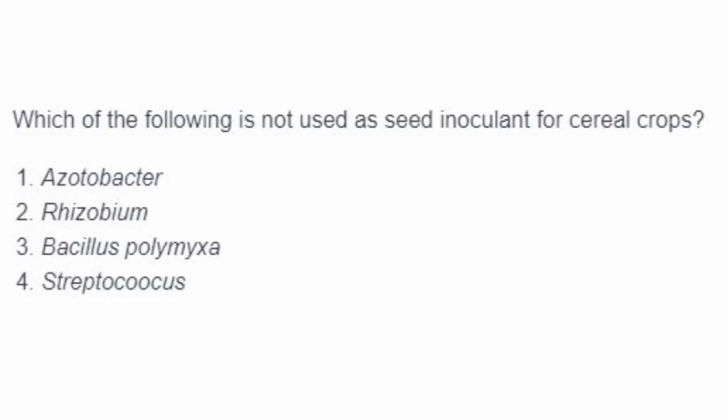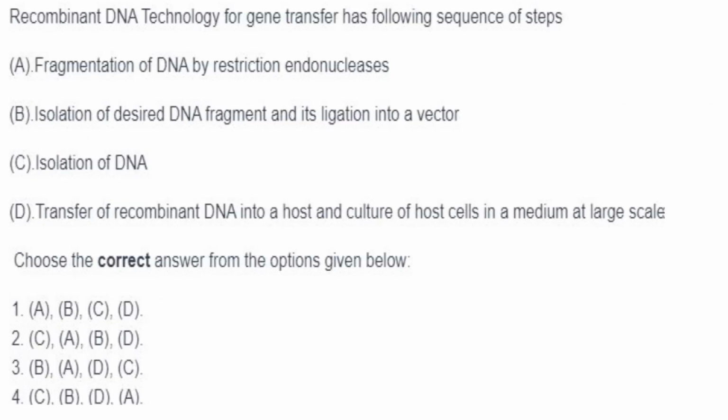Which of the following is not used as seed inoculant for cereal crops? So seed inoculants, they introduce beneficial microorganisms to cereal crop seeds and thereby help in plant growth, health and productivity. Answer is Streptococcus. They are not used as seed inoculant for cereal crops.